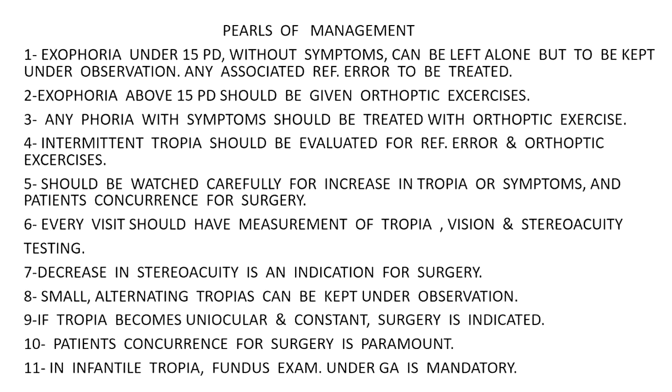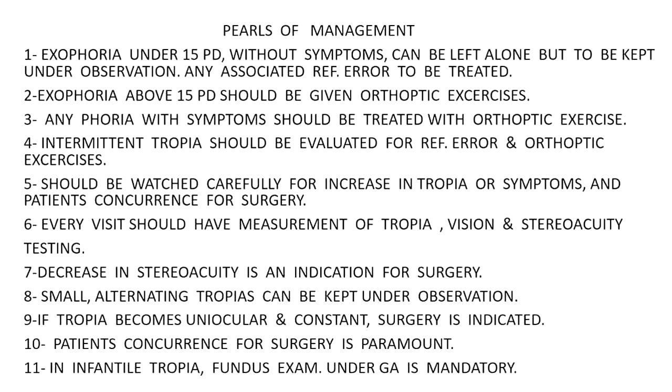So now, when you see all these types of patients, what do you think is to be done for these patients? Now the pearls of management: exophoria under 15 PD without symptoms can be left alone, but kept under observation. Any associated refractive error must be corrected.